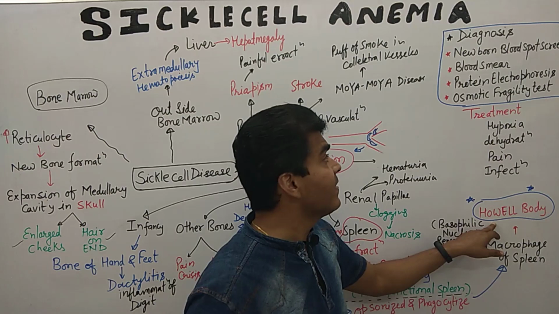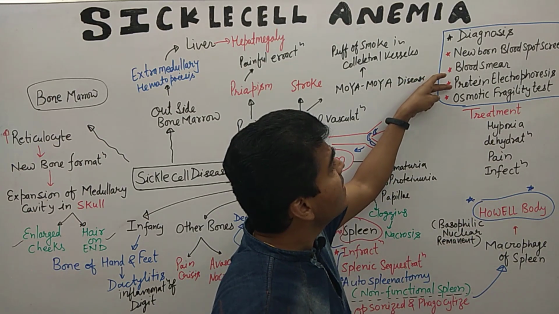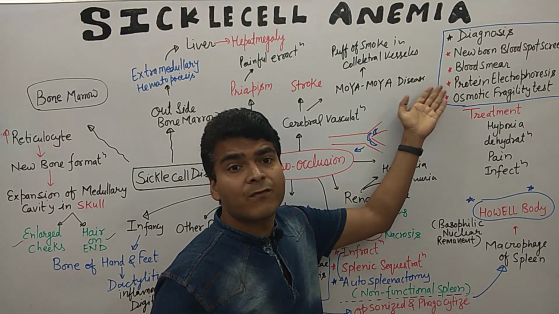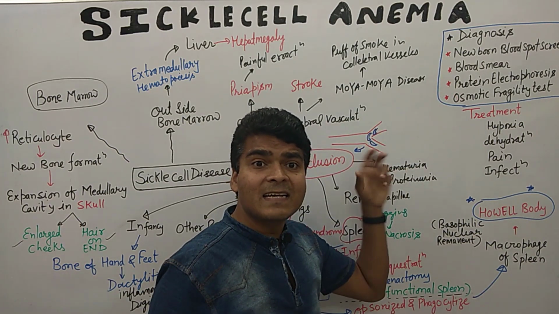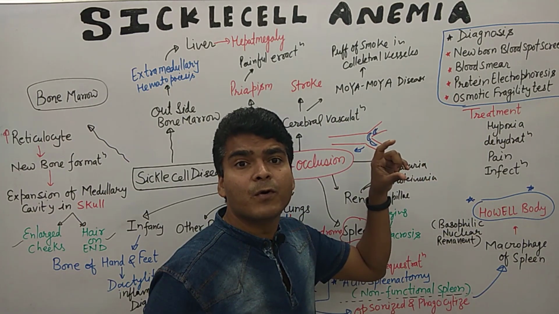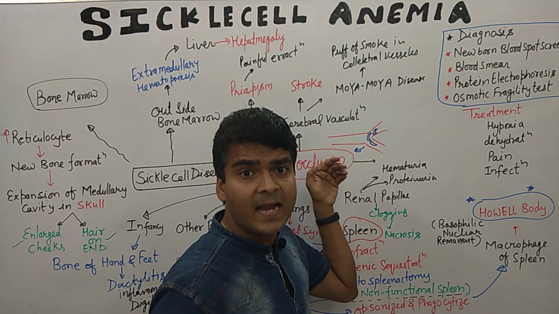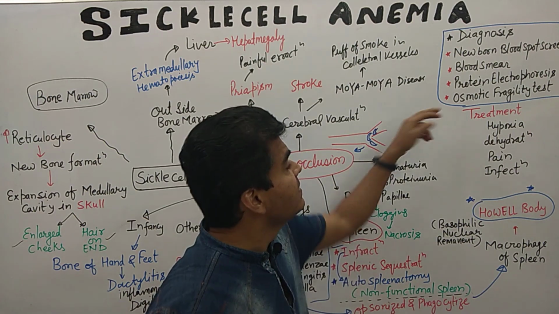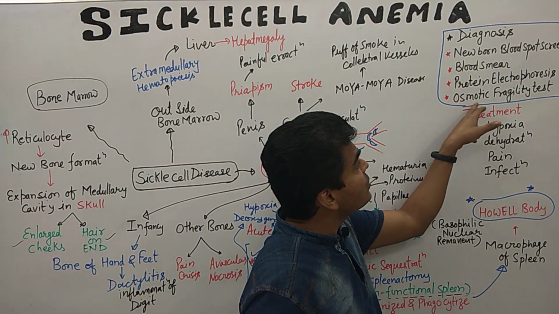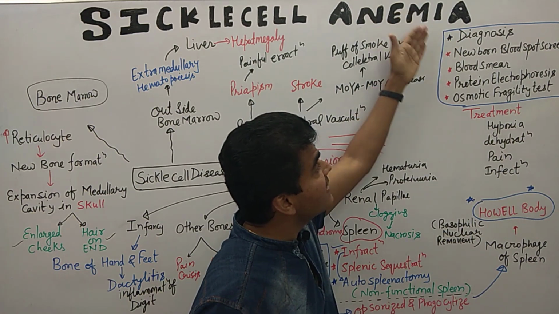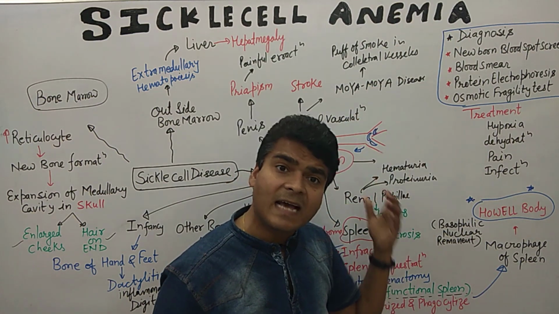Then protein electrophoresis, in which we can check the level of hemoglobin, meaning if different kinds of hemoglobin are present, we can find the mutation. As well as the osmotic fragility test. So these are the 4 tests we can utilize for diagnosis.